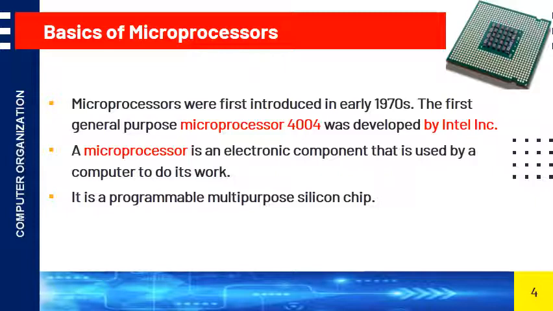And next, a microprocessor is an electronic component that is used by a computer to do its work, and it is a programmable multi-purpose silicon chip. So in simple terms, a microprocessor is an integrated circuit which accepts binary data as input and provides output after processing it as per the instructions stored in the memory.